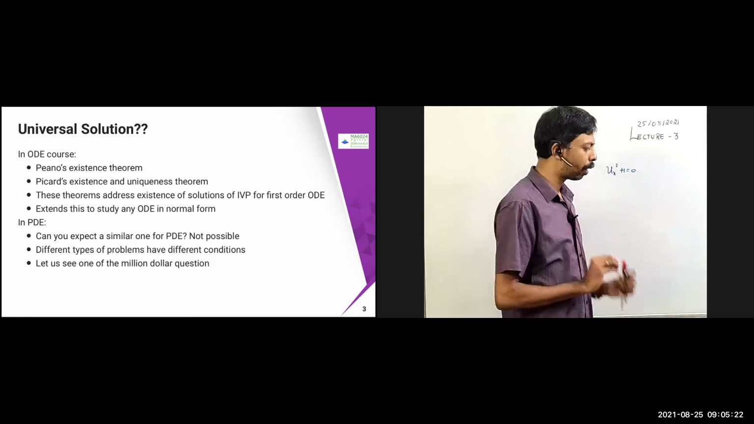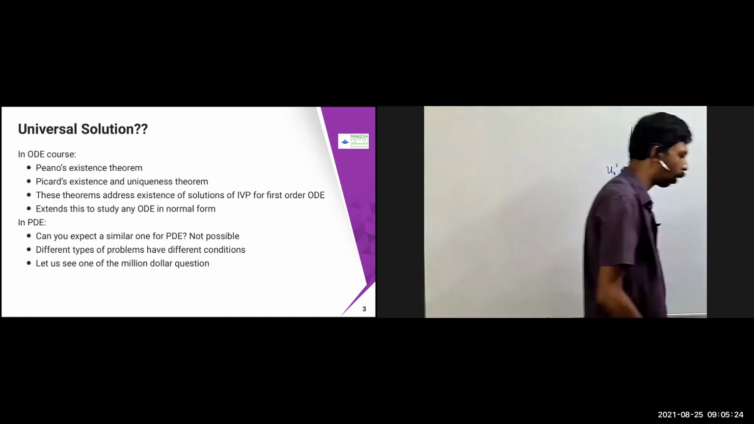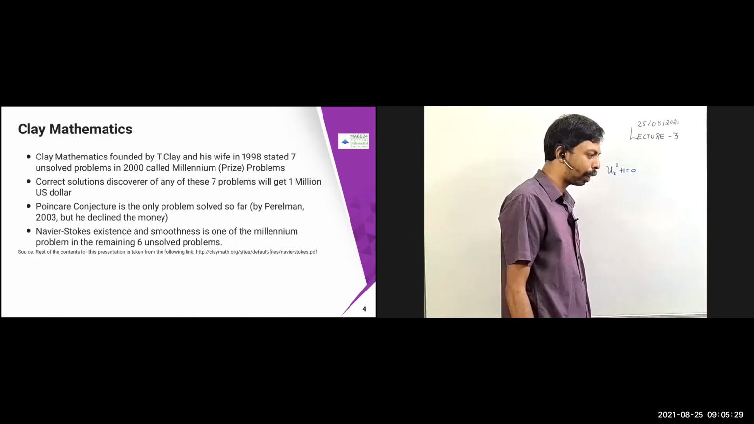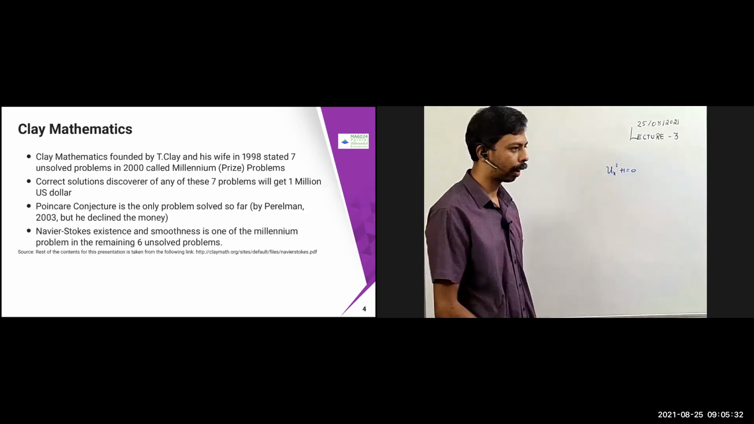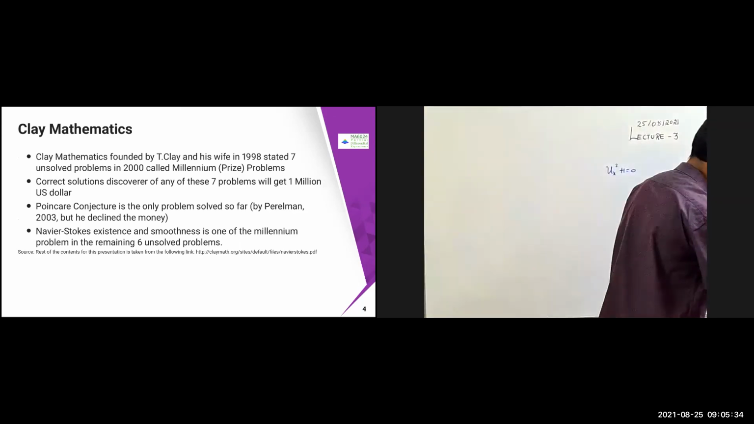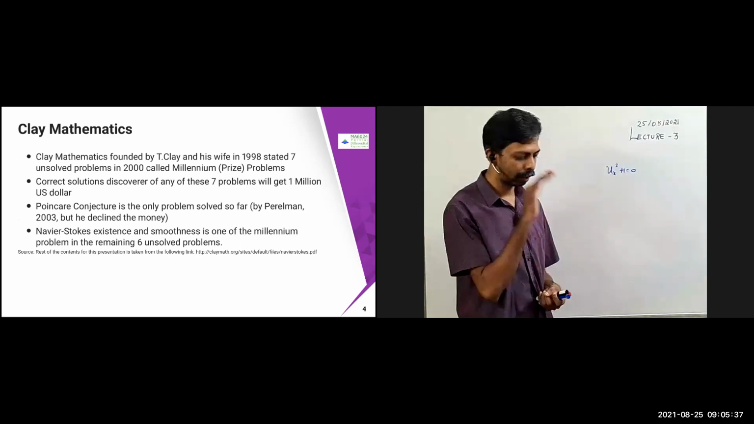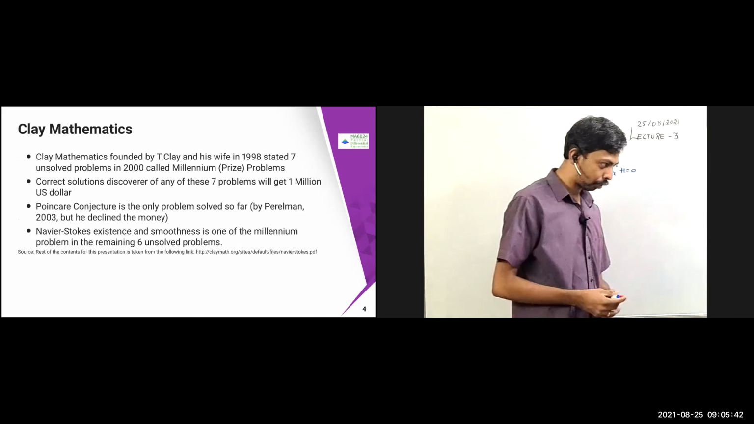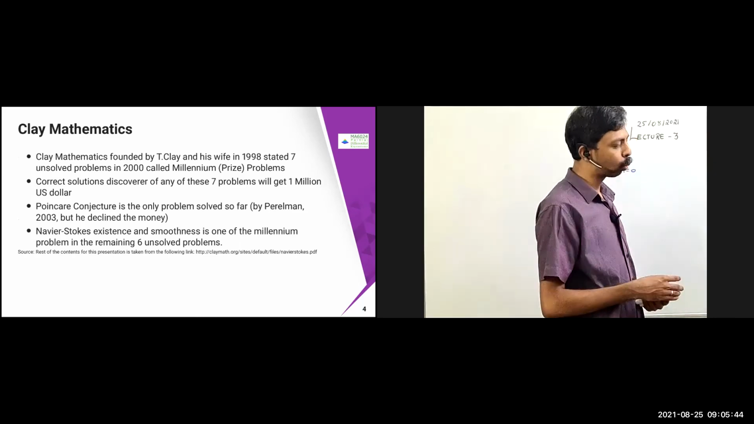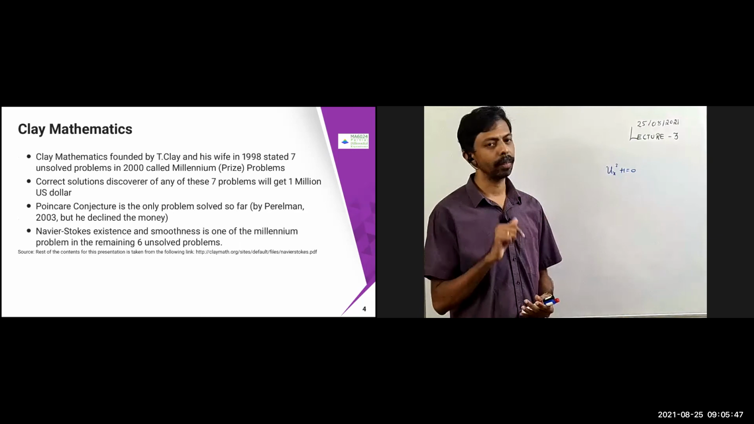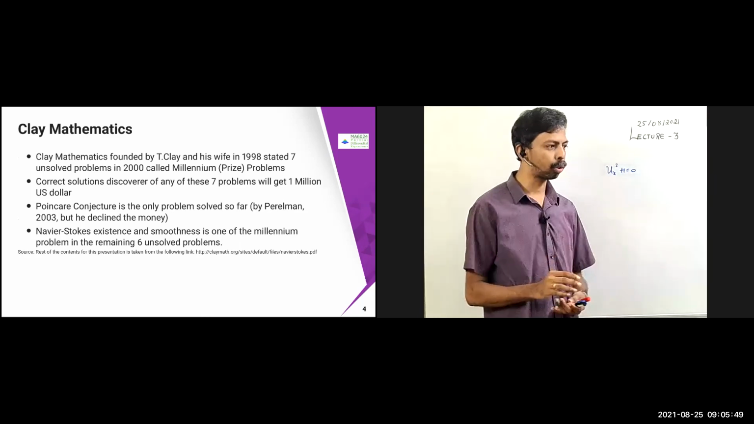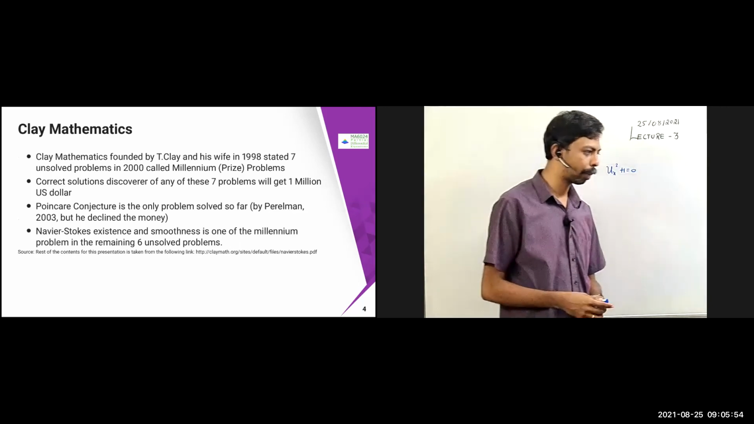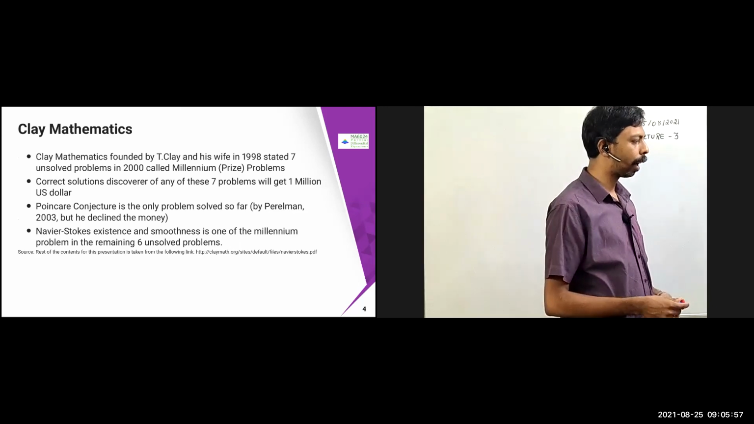So let us see one simple $1 million question problem, one of the $1 million problems, from the Clay Math problems. There are 7 problems. You can Google what the Clay Math problem is. You will see $7 million in questions. The Clay Mathematics Institute was founded by T. Clay and his wife in 1998, and they stated 7 unsolved problems in 2000. That is called the Millennium Problems.